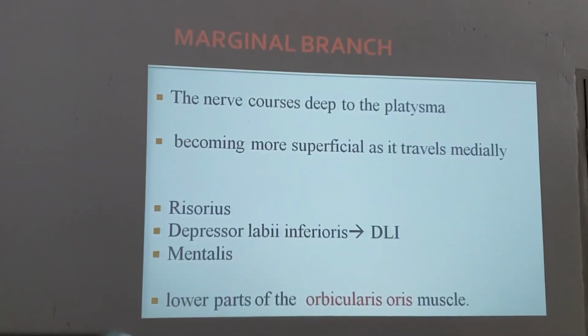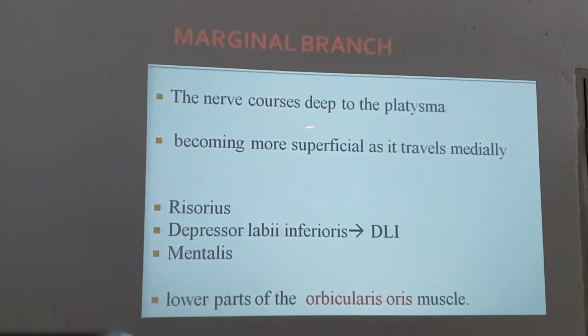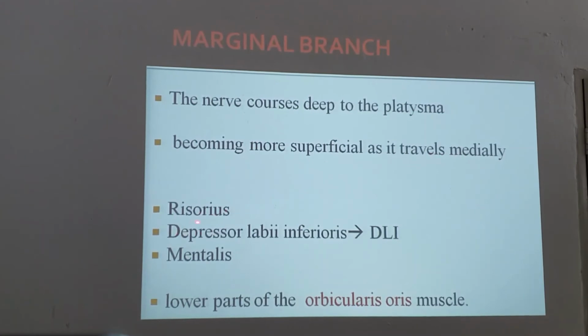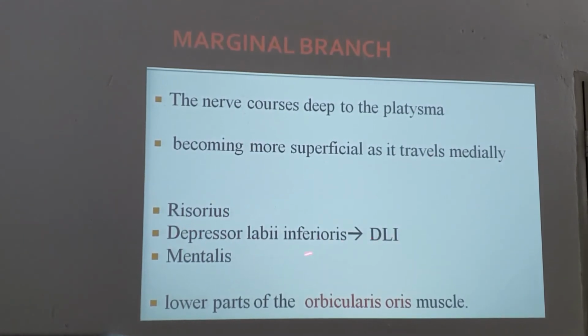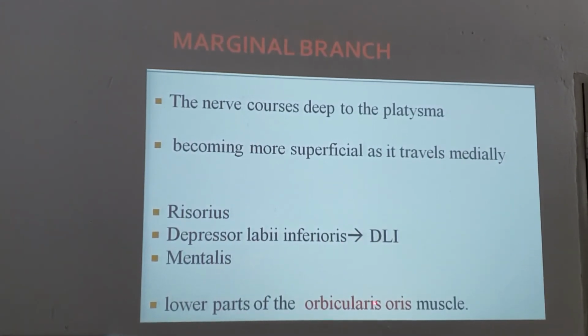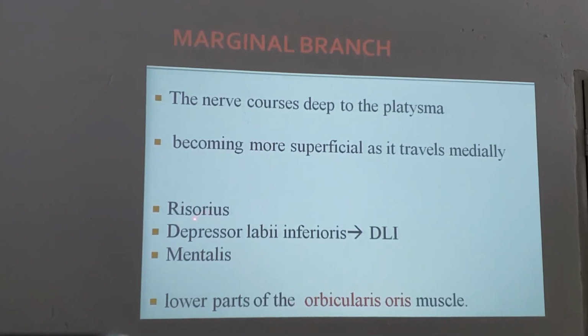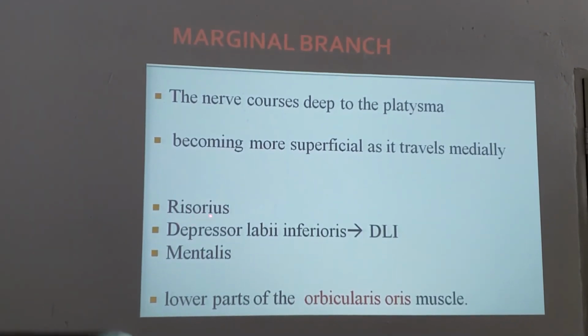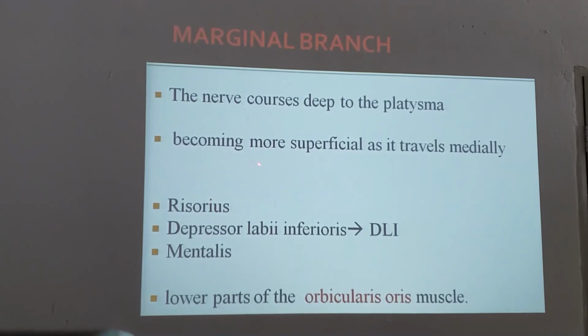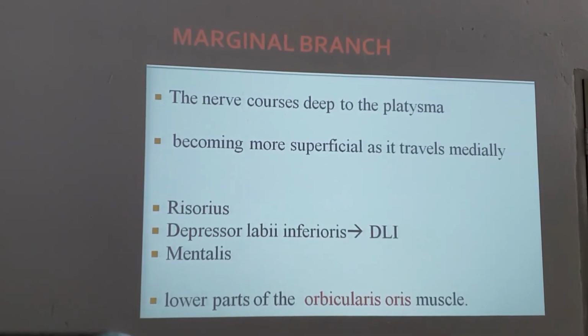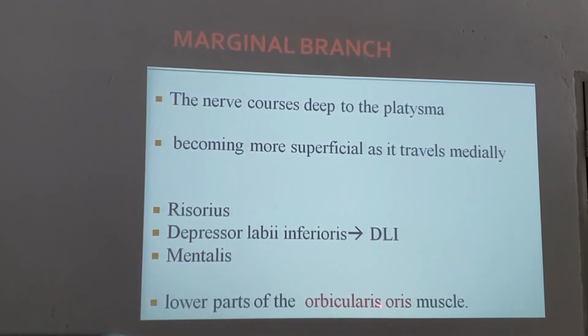Marginal branch: the nerve courses deep to the platysma, becoming more superficial as it travels medially. It supplies the risorius, the depressor labii inferioris, mentalis, and lower part of the orbicularis oris. So whatever is left out. We have seen that one of the branches of the buccal nerve also supplies the risorius in anatomy textbooks, but here it is given as risorius, depressor labii inferioris, mentalis, and orbicularis oris lower part.